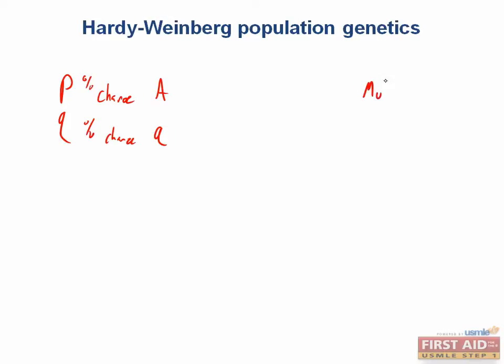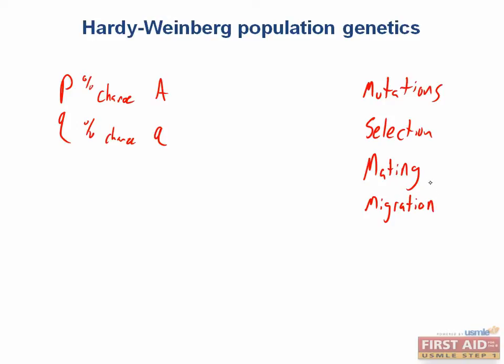The main reasons are if one gene is mutated, or if one gene gives a survival advantage over the other one, or if mating in the population depends on having one gene instead of the other one, or if individuals leave or enter the population. Like if a bunch of individuals who are homozygous for little a enter the population, then P will decrease and Q will increase.